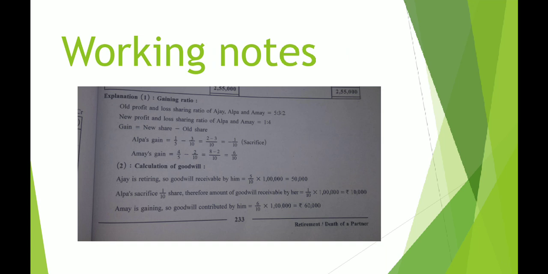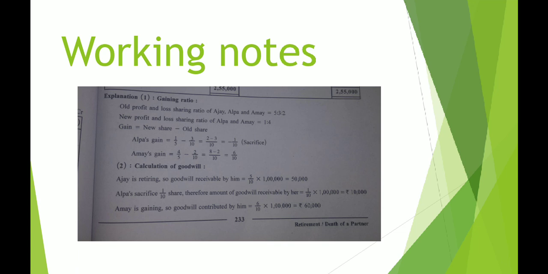Please pay attention. There are 3 partners you can see. The first working note, gaining ratio: old ratio 5:3:2, this is given in the question. New ratio is 1:4, which is given to you in adjustment number 8.